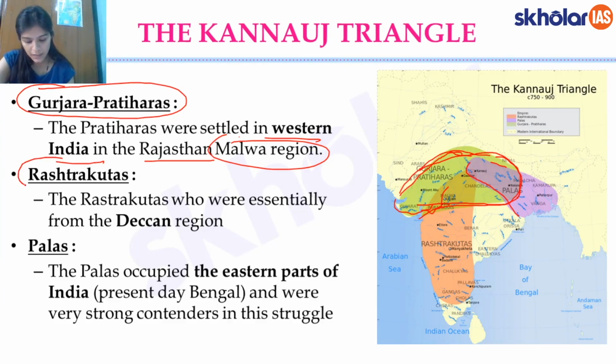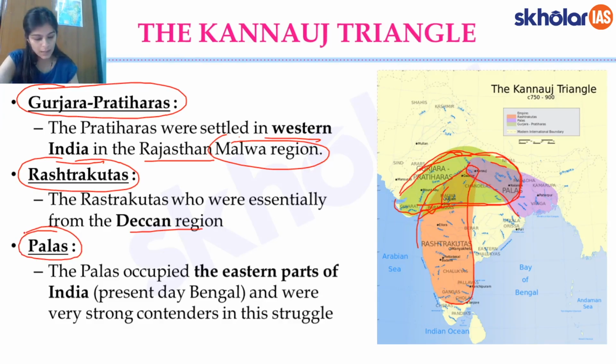Second dynasty that we had was of the Rashtrakutas, who were ruling from the Deccan region. Rashtrakutas at their peak were essentially almost until here. And then the third dynasty that we had was the Palas, which was ruling from the Bengal, the present day Bengal, and they were situated in the eastern part of India.